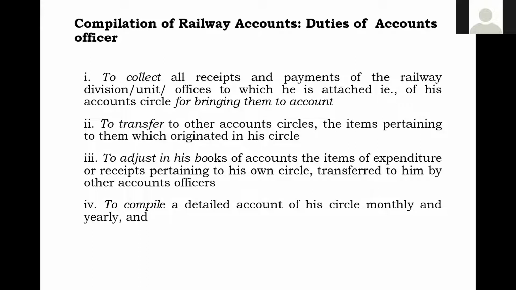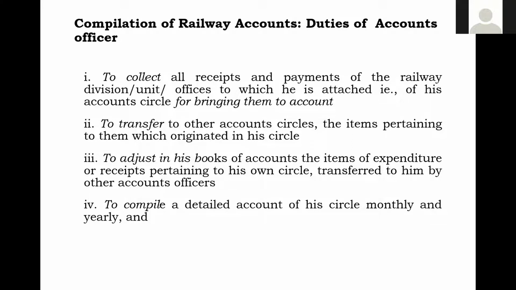Some number of transactions will take place, n number of transactions. But nowadays everything is computerized, so if you give correct allocation, straight away it will go to the correct major head, the correct sub major head, the correct subhead, and straight away it will go to the PU.